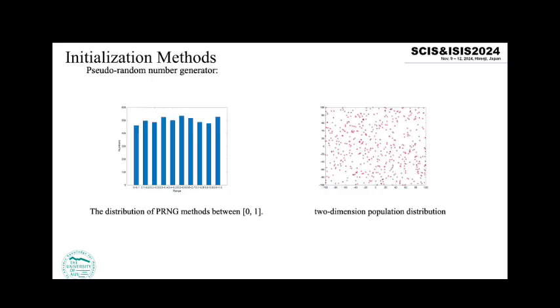Then are the initialization methods. First is the pseudo-random number generator. It is the most commonly used initialization method, which can generate a random sequence belonging to a uniform distribution through Mersenne Twister, as this figure shows. When the dimension of the problem is not very high and the population size is large enough, the pseudo-random number generator can provide a uniform distribution initial population for the algorithm, as the right figure shows.